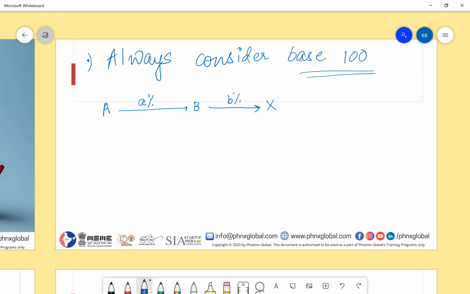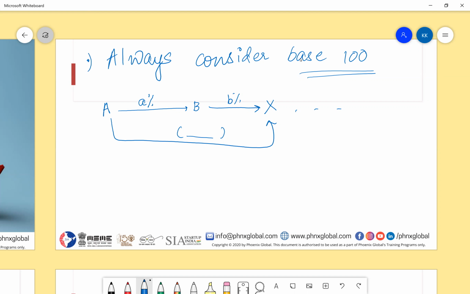The price becomes X, and so on. Instead of two successive increments, by what percentage should I increase this so that in one go I reach from A to X? And this is a crucial point.